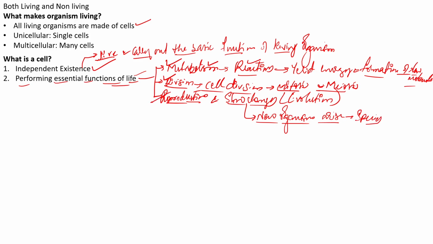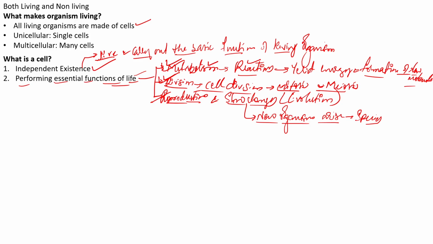So reproduction is an essential function of life. Division is also an essential function of life. Metabolism, we also call what? An essential function of life. So I hope we have made it quite clear on what basis we call something a cell.